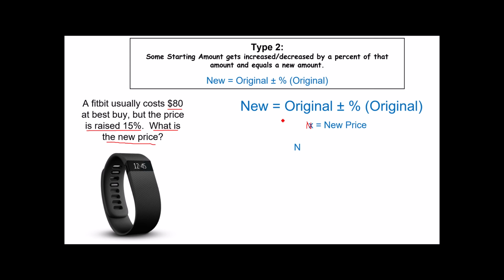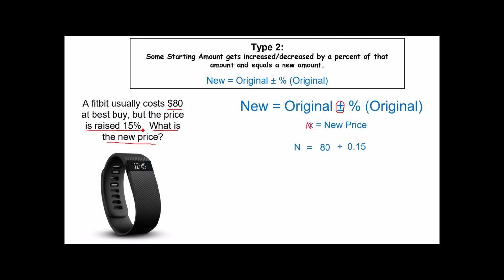The new price is, how much was it to start with? It was originally $80, but I'm going to raise the price. Notice that sometimes the price will be raised and sometimes the price will be lowered. But I'm going to raise it by 15%. Now, a percent is always a percent of something. When we do percent change or percent increases or decreases, it's always a percent of what it originally was.